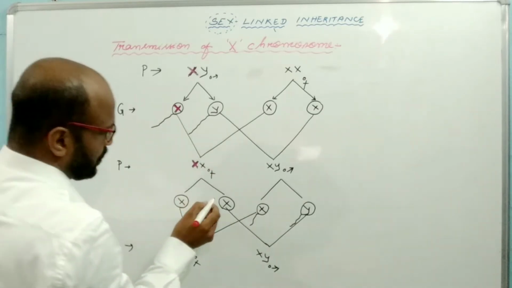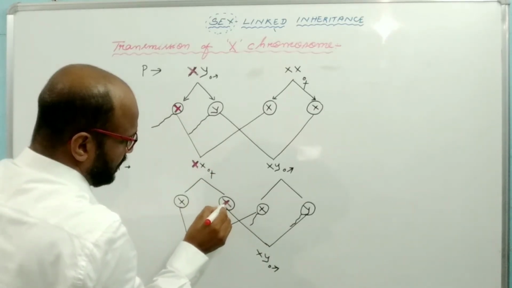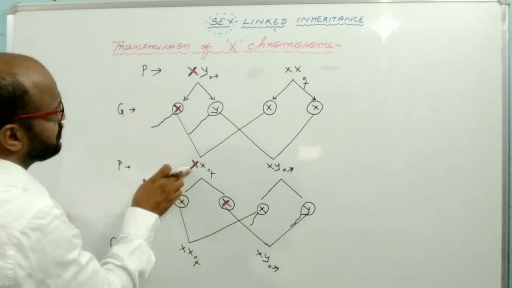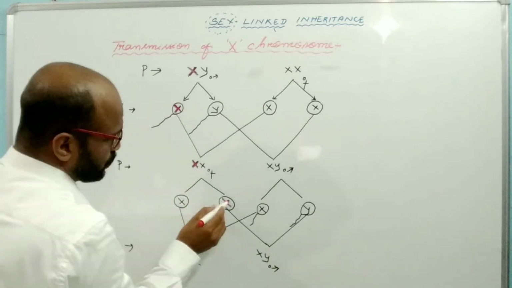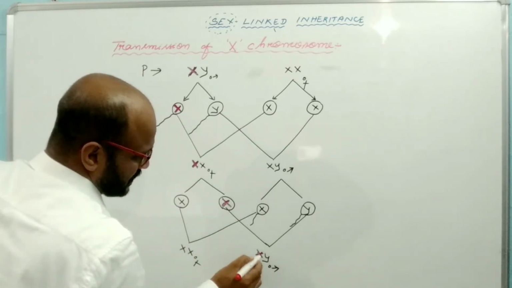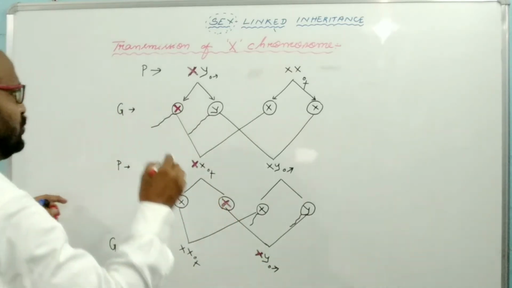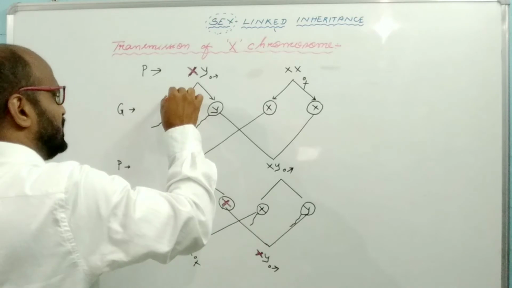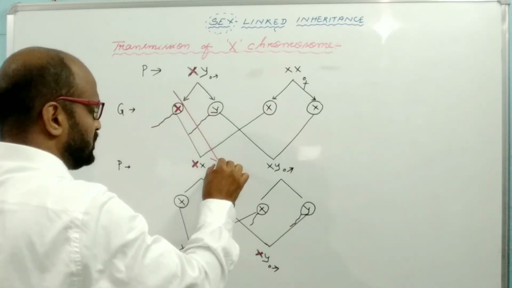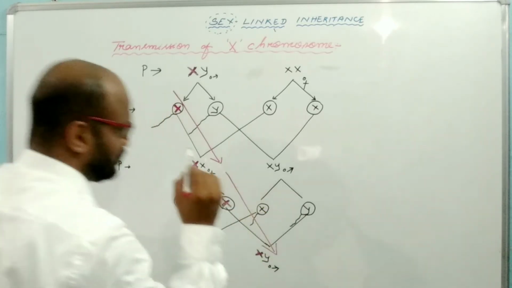And from the daughter, the same X chromosome, which comes from the father, goes to the grandson. So there is the movement of X chromosome from father to daughter and daughter to grandson.